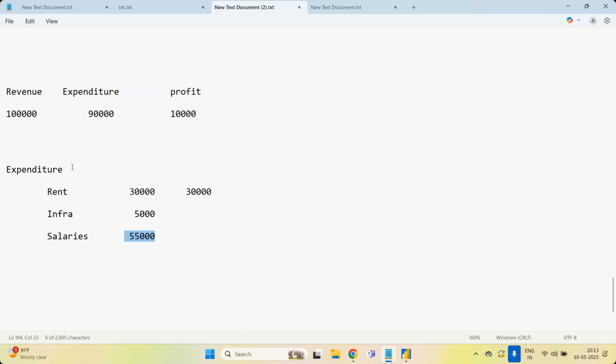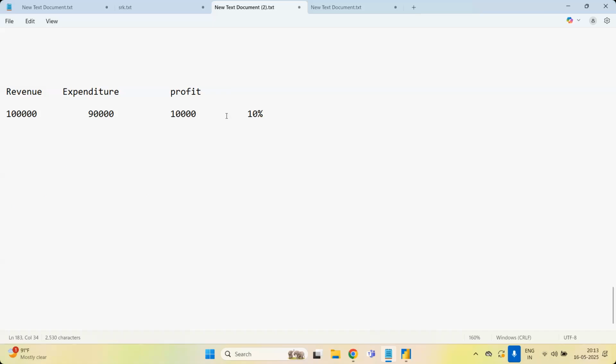Now, all these things you have to know. First you should know which areas we are spending more on and which ones we are getting more from. Here, what is the profit amount I am making from the revenue? 10%. If I feel 10% is a good amount in my revenue, okay. But for the works we are doing, 10% is not sufficient. I require at least 20%. Then I'll start thinking about how to reduce the expenditure.